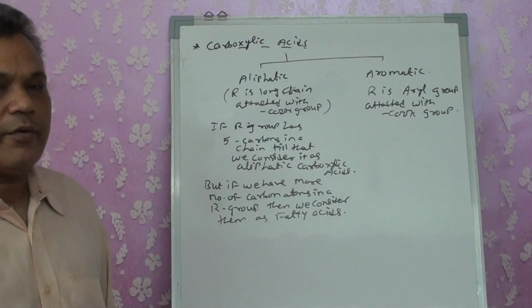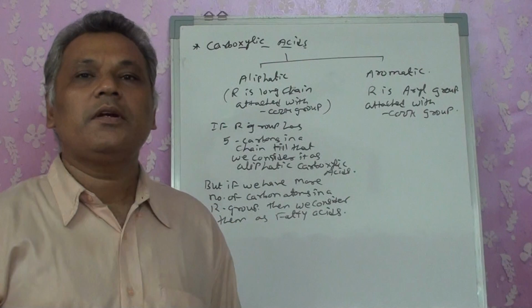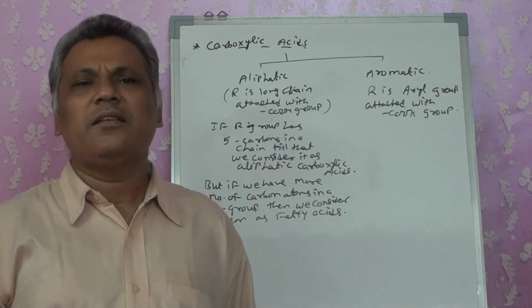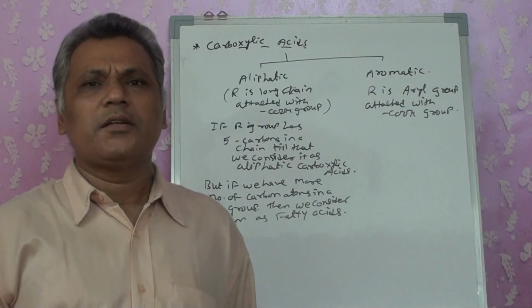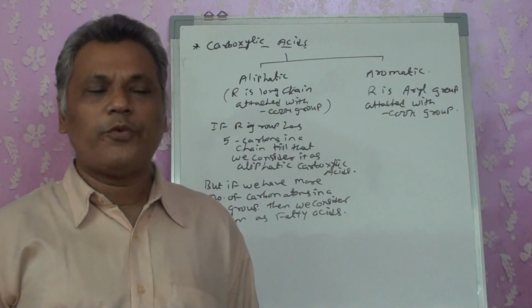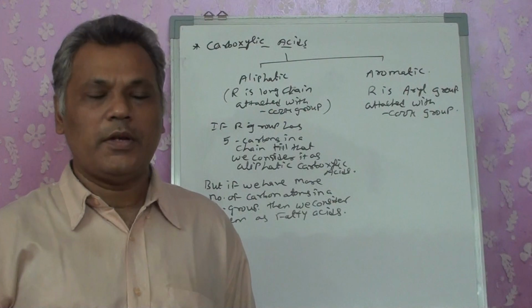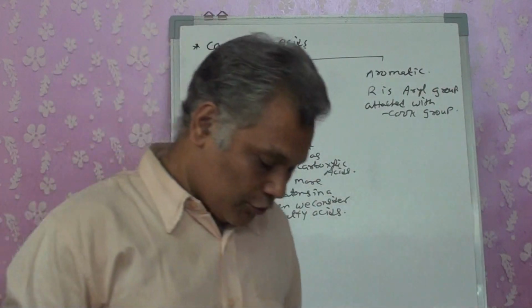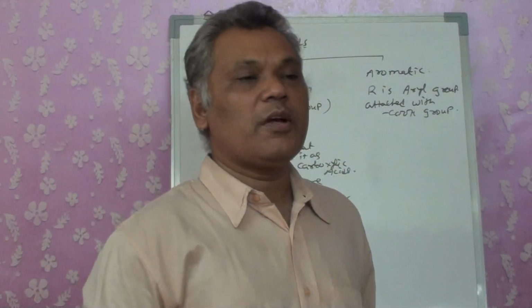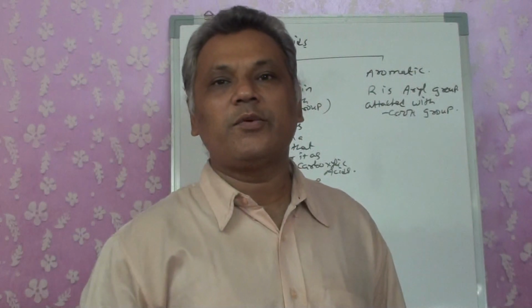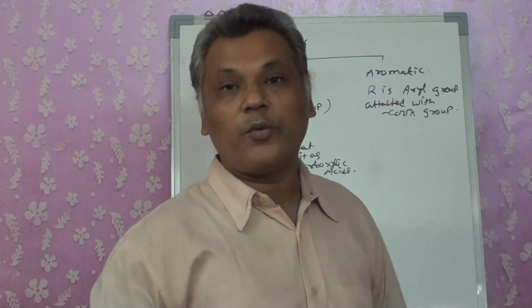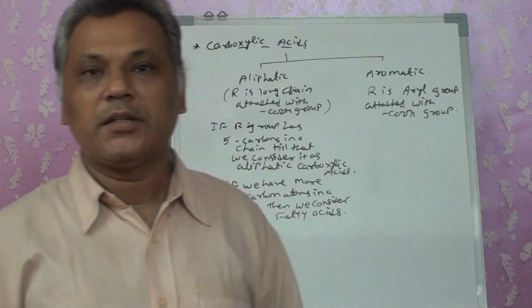Here we don't have any restriction, right? Because we know benzene, naphthalene, anthracene, different numbers of carbon chains, 5 carbons, 7 carbons, whatever the chain in a cyclic structure, it should be aromatic. And if the compound is aromatic containing COOH, we term them aromatic carboxylic acids, right?